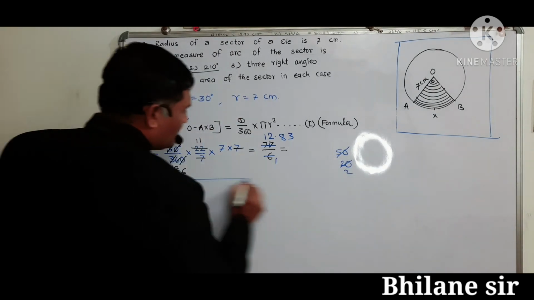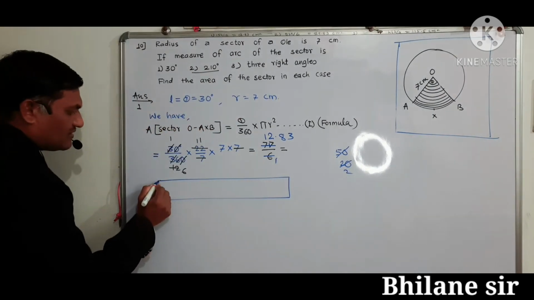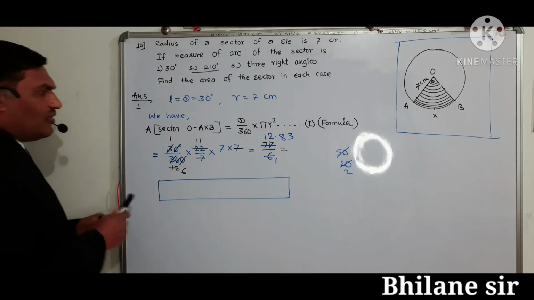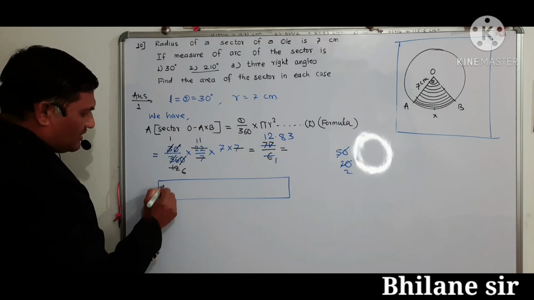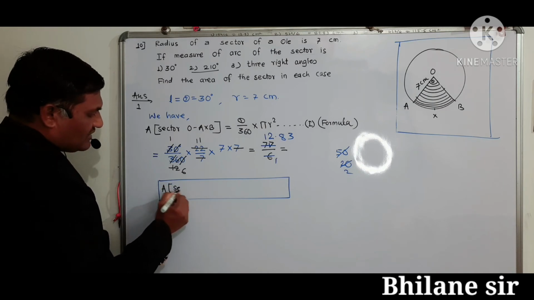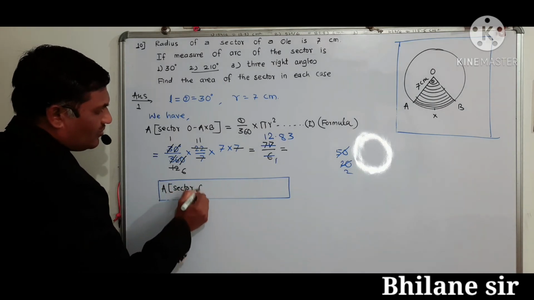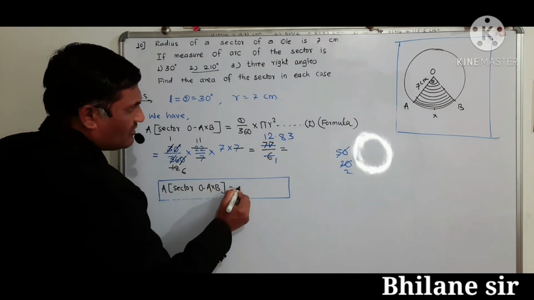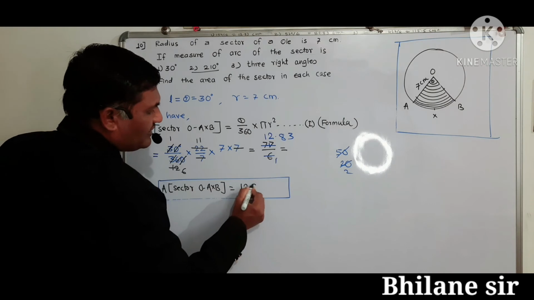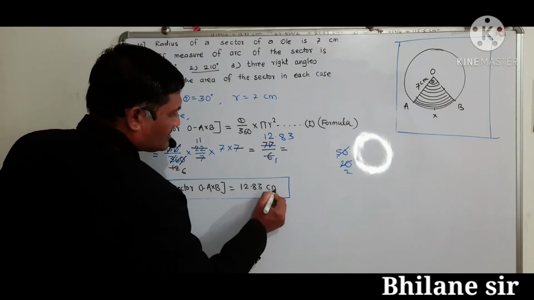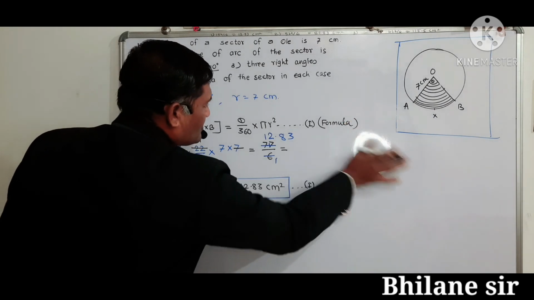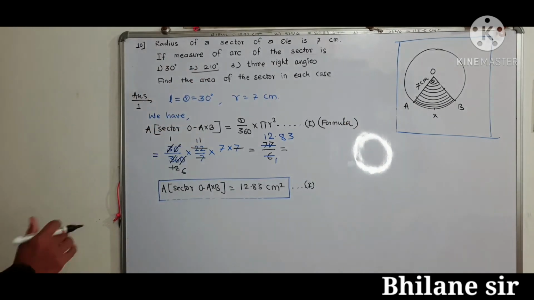That is, finally we can write here answer, area of sector OAXB is equal to 12.83 centimeter square. This is the answer for first question. This is the rough work, my dear friends.